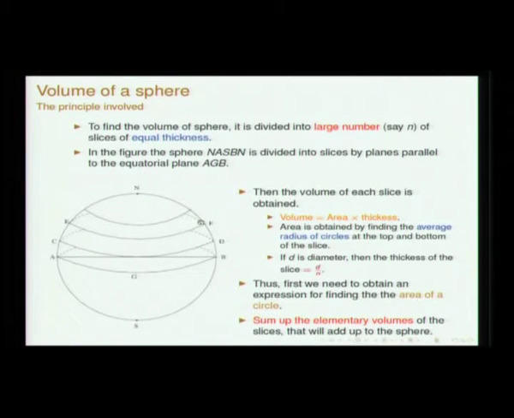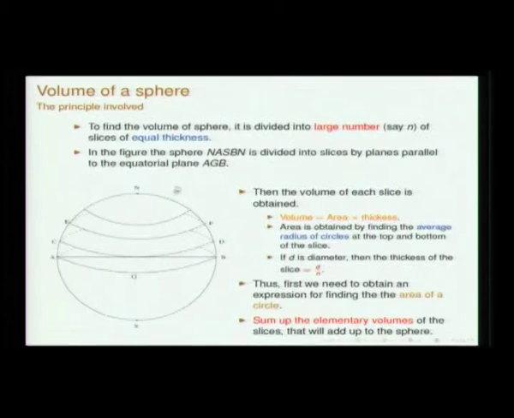To find out the volume of a sphere, primarily a sphere is taken and then it is sliced into n bits. You just think of the sphere of diameter d. You slice it into n bits of equal thickness, and this is the first thing that one needs to conceive of: a sphere which is divided into n parts of equal thickness, n slices. Then the idea is to find out the volume of this slice first.